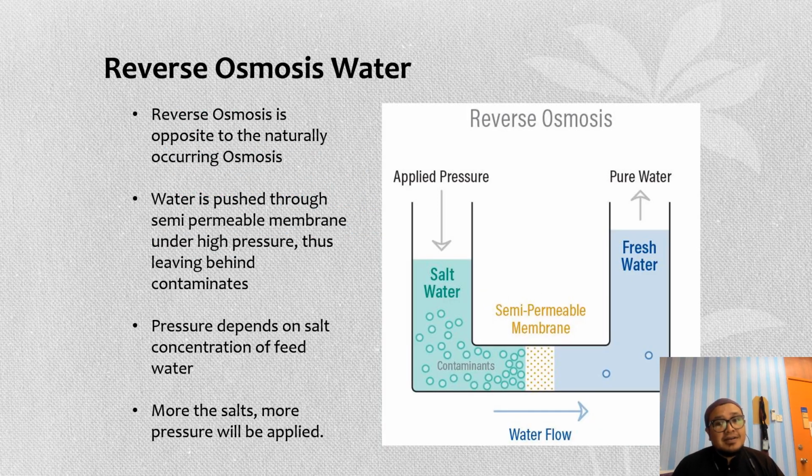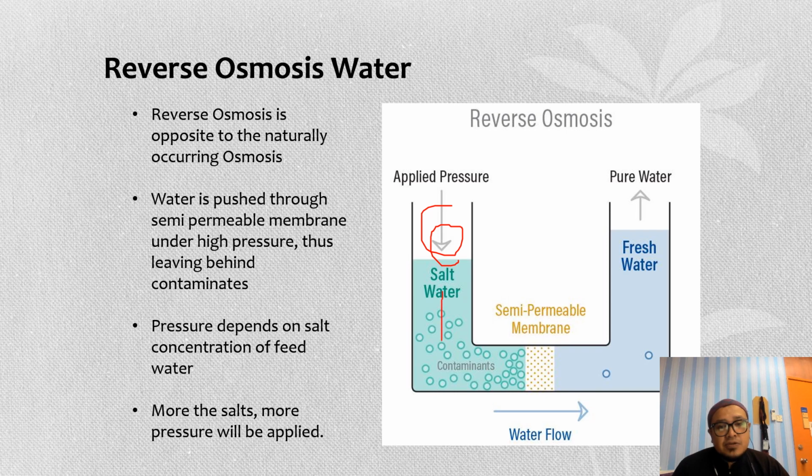Okay, for reverse osmosis water, reverse osmosis is the opposite of the naturally occurring osmosis that happens in our body. The process is that water is pushed through a semi-permeable membrane under high pressure, thus leaving behind contaminants. The pressure depends on the salt concentration of the feed water, and if there is more salt in the solution, more pressure will be applied.